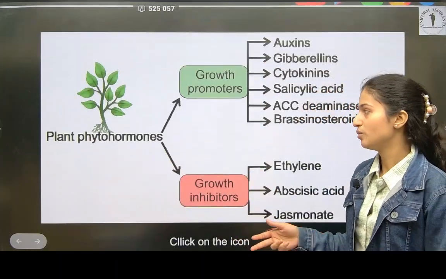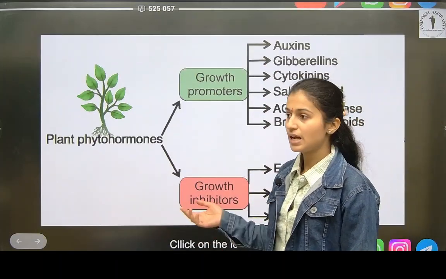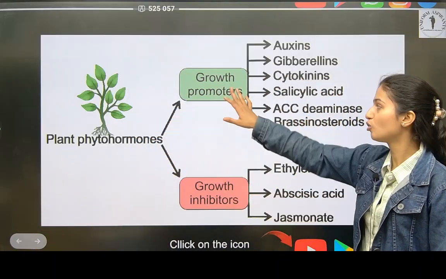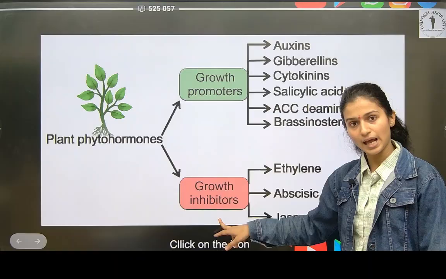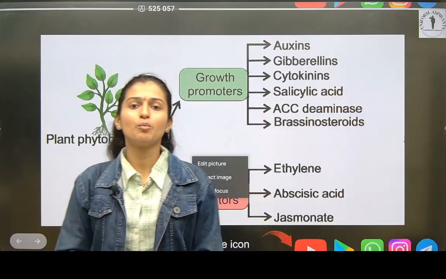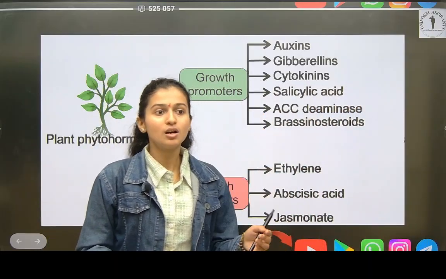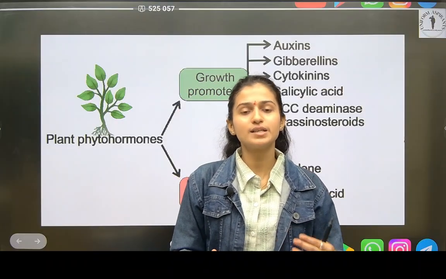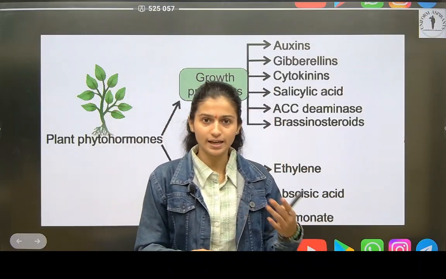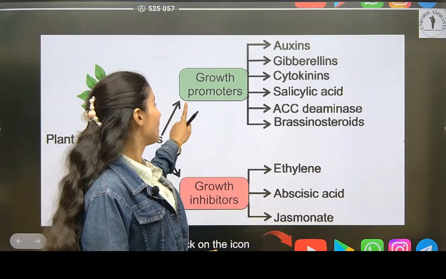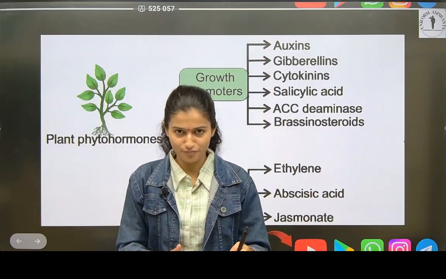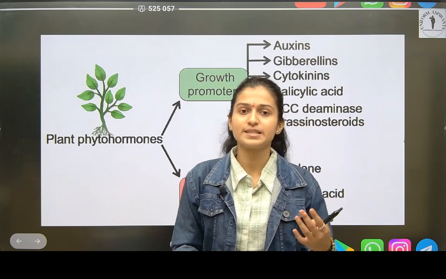As I told you, plants have two types of hormones, growth promoters and growth inhibitors. Now what are growth promoters? Growth promoters are the hormones which help the plant in growing more and more, like increasing the height or cell division. These hormones help in cell division of plants, or you can say growth of the stem.